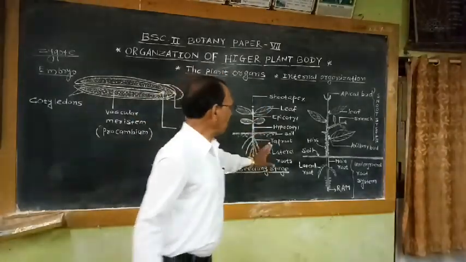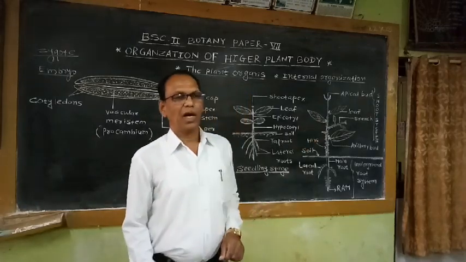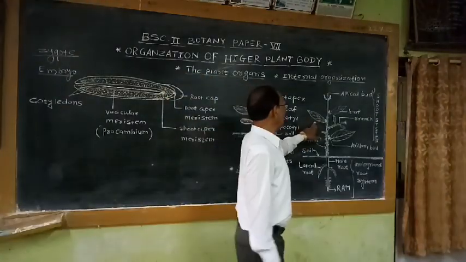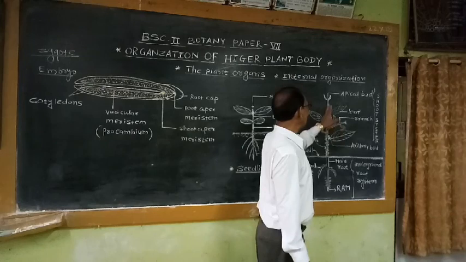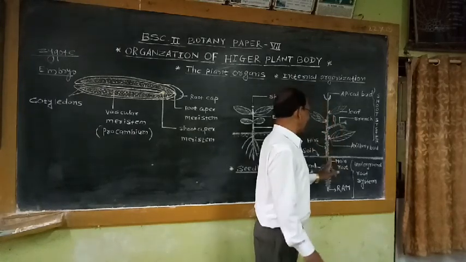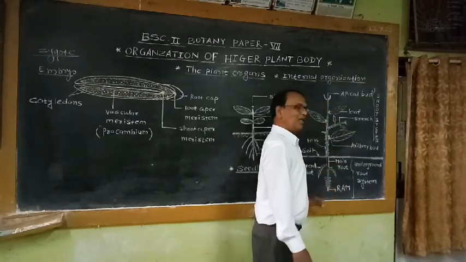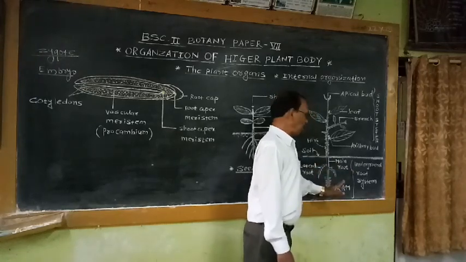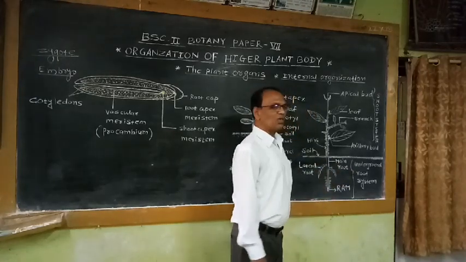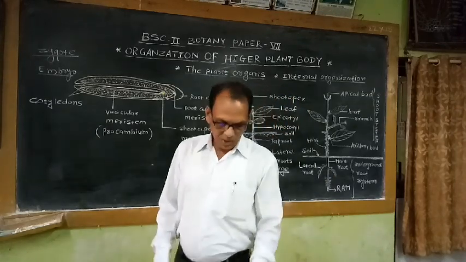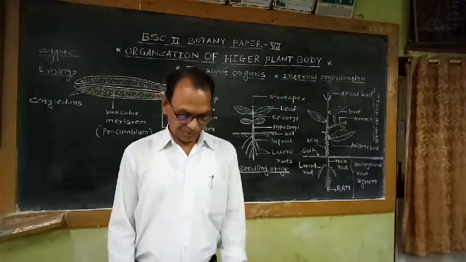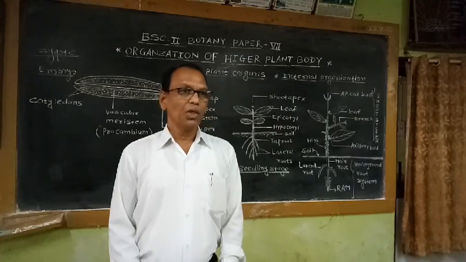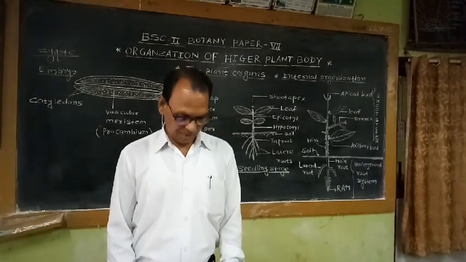As the plant grows further, it adds the number of leaves, it adds the number of branches, it adds the number of various organs like lateral roots inside the soil. The underground root system develops further lateral roots, etc. So the adult plant body shows three main organs.